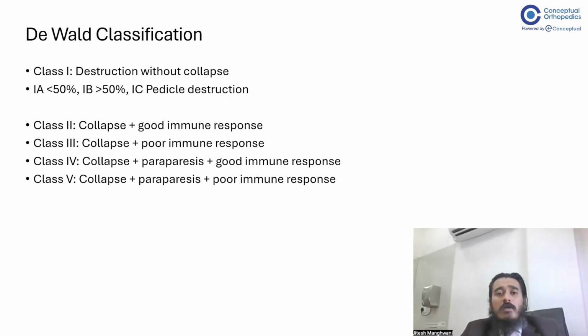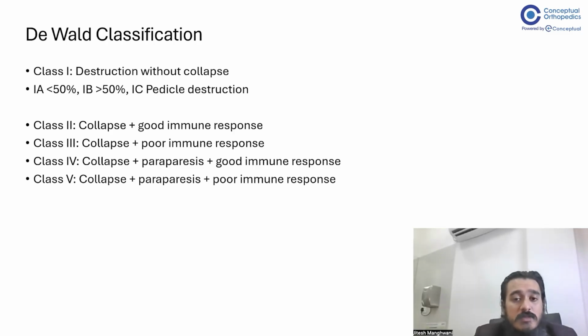Divers classification. So when they basically divided the classification on the basis of how much is the collapse, and also whether there is deficit or not, and also along with that whether the immune response is good or not. So class 1 is there is a destruction of the body without any collapse. 1A is less than 50, 1B is more than 50, 1C is when the pedicle is also involved in the destruction. So this is important because as you will say, 1C destruction, that means pedicle is destroyed and the stability is compromised. Class 2 is collapse is there with good immune response.